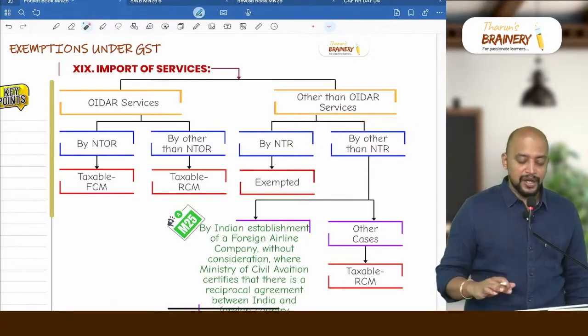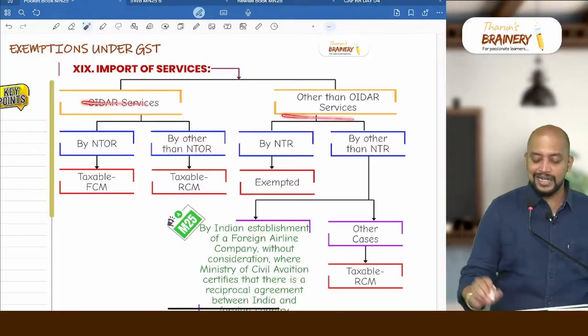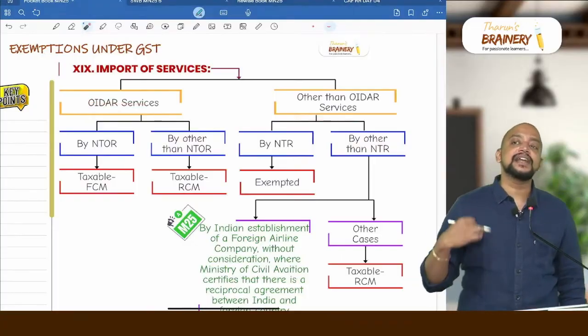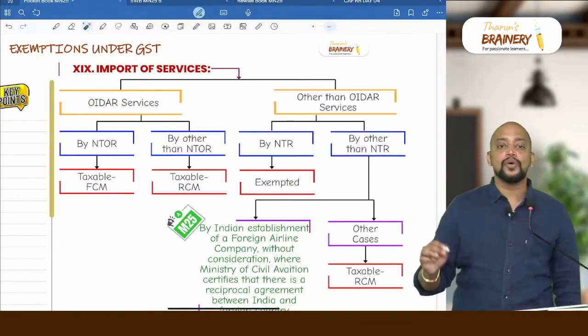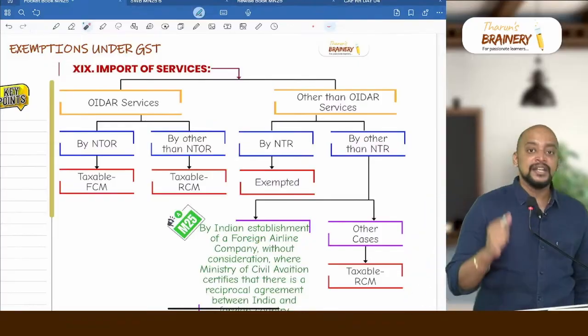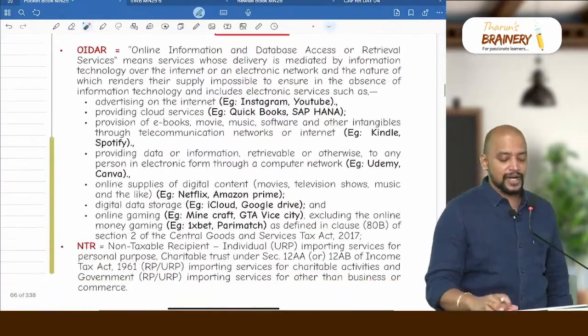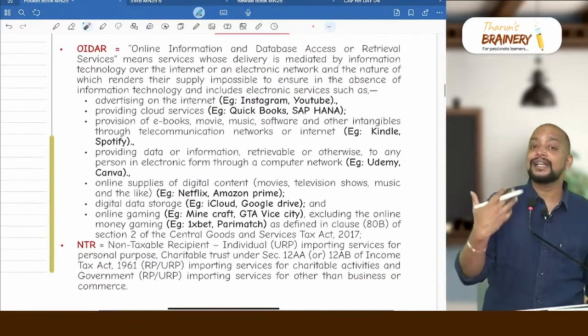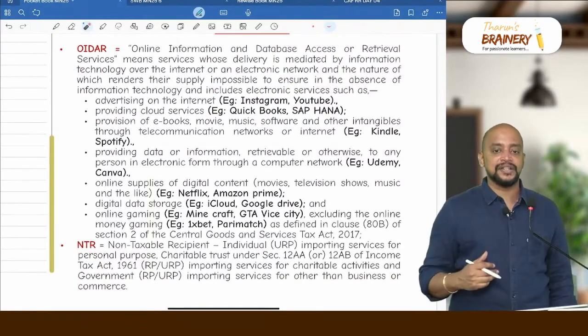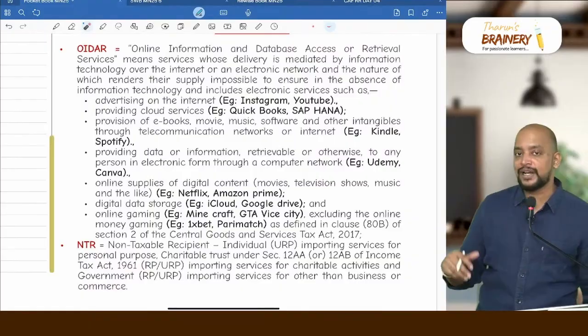But here we have an amendment. But before that, what is OIDR service? Any service which is mediated over internet is known as OIDR service. It's an online service. In the absence of internet, it cannot be provided. That is called OIDR services. So online classes will come under OIDR services. OTT platforms will come under OIDR services.